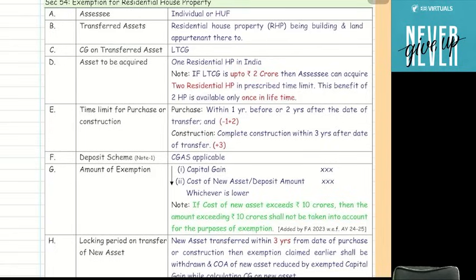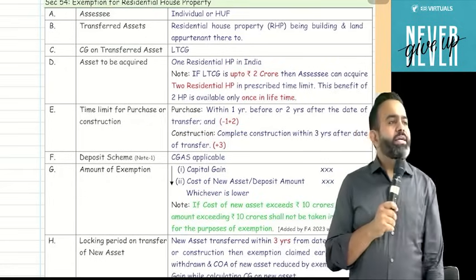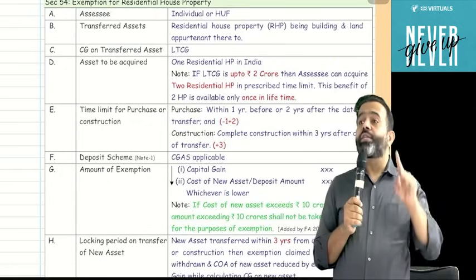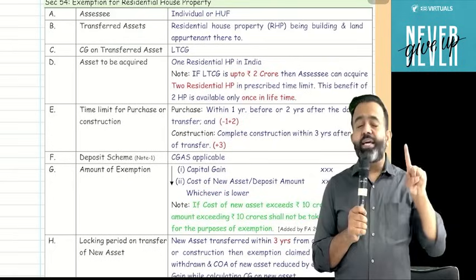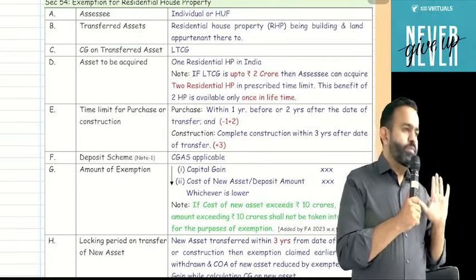But guys, under this section, there is one amendment from this year. And that amendment says that if you purchase a new house property or construct a new house property and the cost of the new house property is more than 10 crore, then for the exemption purpose, you can take a maximum of 10 crore.